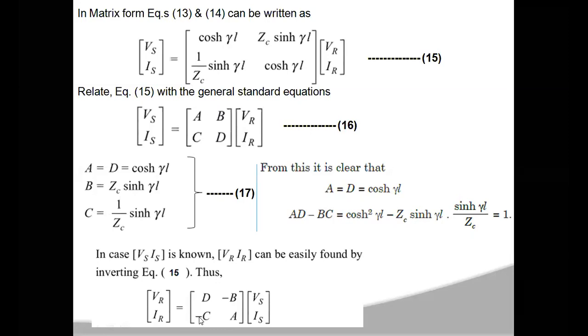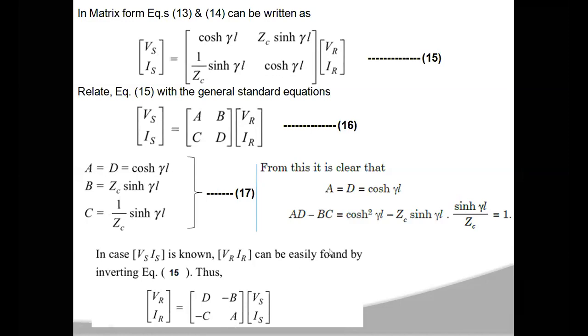So this can be written as VR is equal to D into Vs minus B into Is, and IR is equal to minus C into Vs plus A into Is. So that means if you know the values of Vs and Is, you can calculate VR and IR by using this equation. If you are given VR and IR in the given problem, then you can calculate Vs and Is by using the 15th equation or 16th equation, where the ABCD parameters are given in equation number 7. So this is how you can model the long transmission line.